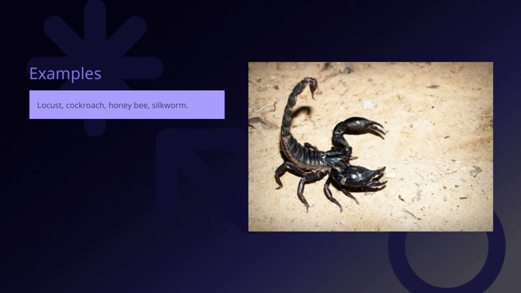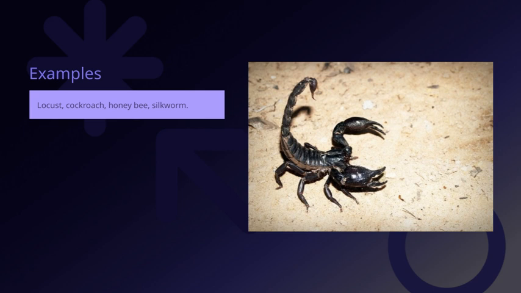Next, there's the cockroach. Often misunderstood and sometimes viewed as pests, cockroaches are incredibly resilient and have been around for millions of years. They play a role in breaking down organic matter, helping recycle nutrients back into the environment. Then we have the honeybee. Perhaps the most well-known pollinator, honeybees are essential for pollinating many of the fruits, vegetables, and flowers we enjoy. Their ability to produce honey also highlights their importance in both natural ecosystems and human agriculture.